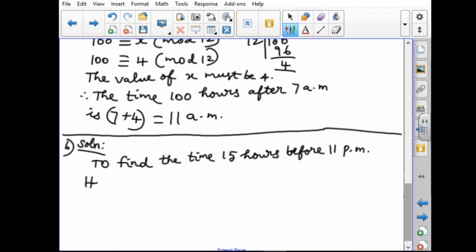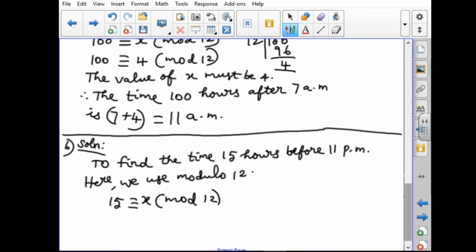Here we use modulo 12 because in a clock every 12 hours the numbers repeat. So above 12, we count how many times it is repeating. For 15 hours before 11 p.m., we use the modular method, so we take modulo 12. We write 15 congruent to x mod 12.